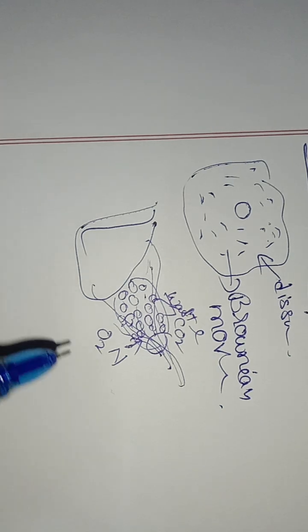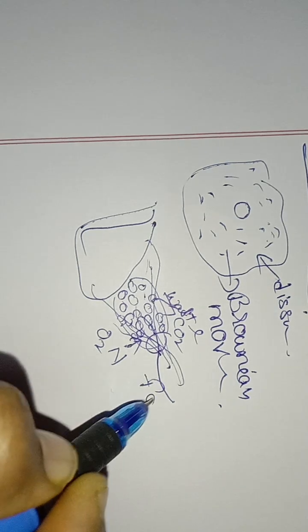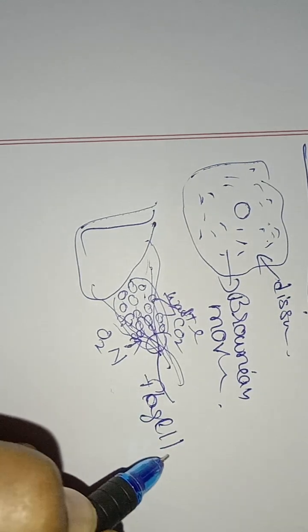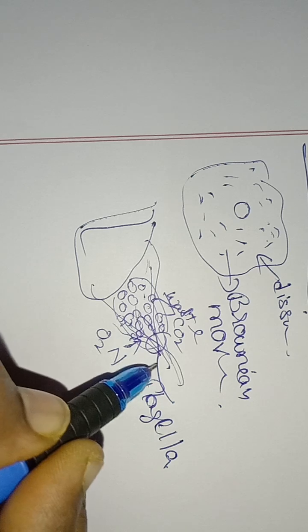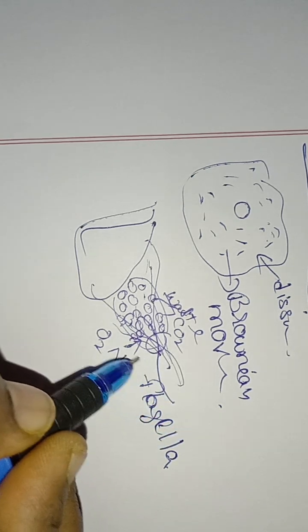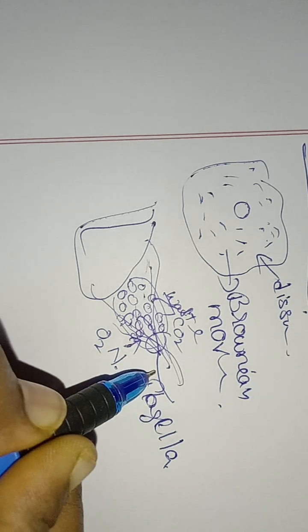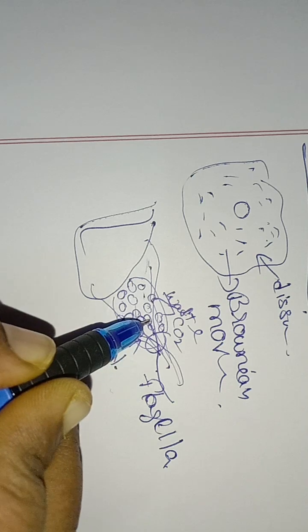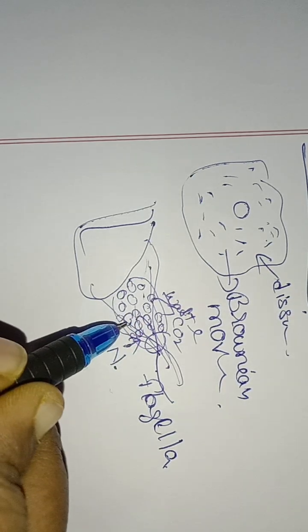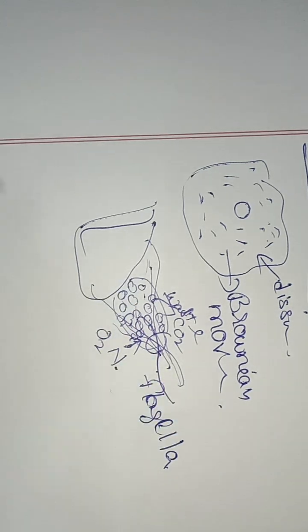It has one tail-like structure, which we call flagella. What it does is, after every second or two, it continuously moves its flagella, and then it gets some movement in its body. With that movement, it takes nutrients and oxygen and sends waste and CO2 into the water.